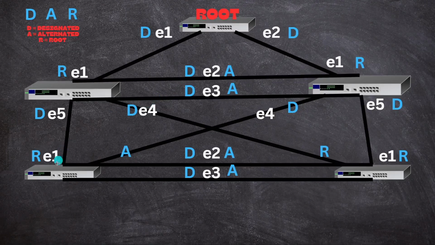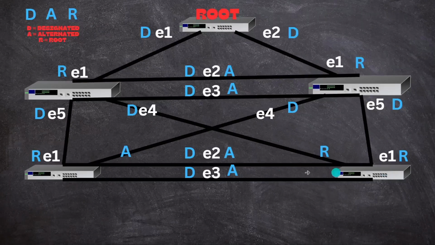And let's say this switch is connected to this one, and you can consider this as an intermediate switch which is directly connected to the root switch. That's why for this switch, the Ethernet 1 port is the root port, because it can directly lead us to the root bridge, and that's why this port is the designated port. And remember, in one switch there can be multiple root ports, multiple designated ports, and multiple alternate ports. But in the root switch there will be only designated ports.